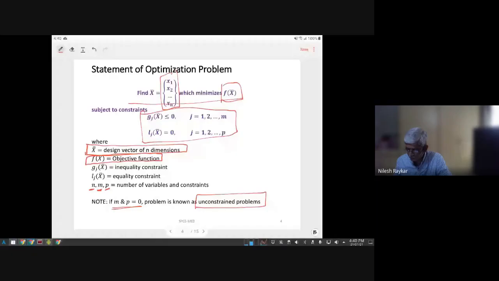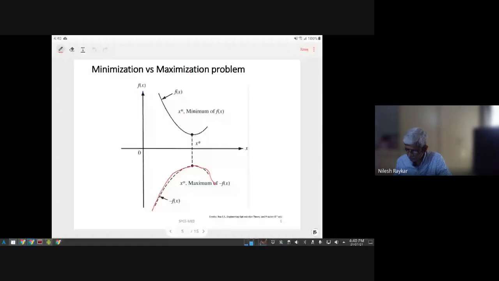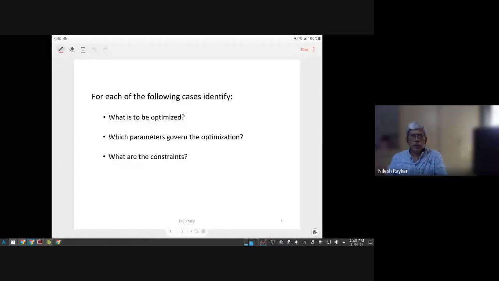Now let's apply it to some cases, which we will discuss in the next class. I'll show certain pictures. Quickly we will discuss two, three cases. You have to quickly tell what is being optimized. What is the objective function? Which parameters govern, so what is the design vector? And what are the constraints?